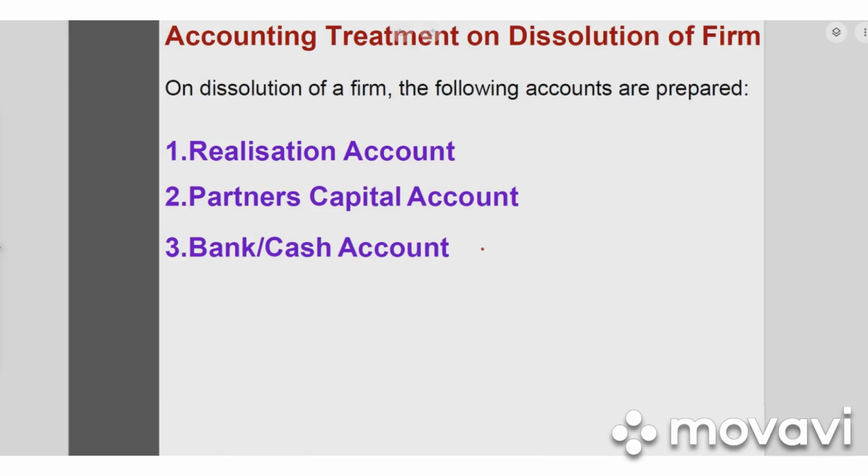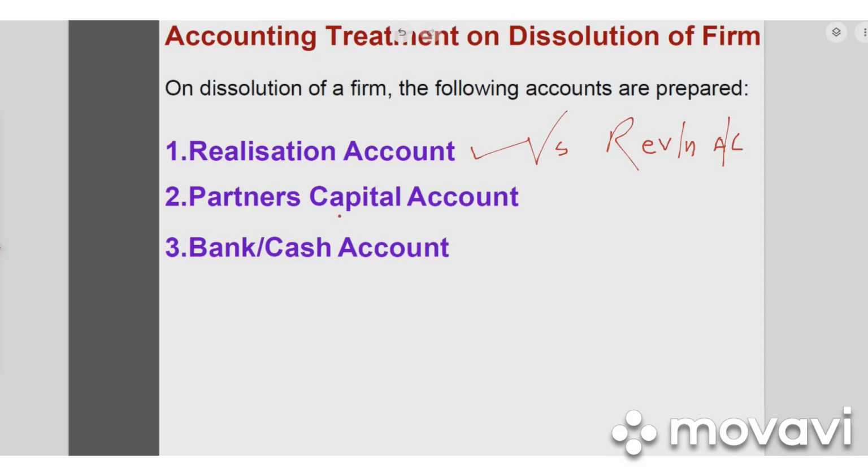Dear students, these are the important accounts to be prepared at the time of dissolution of a partnership firm. Number one, realization account. Dear students, you have to understand clearly the difference between realization account and revaluation account. It is very important. This is where most of the time students make mistakes. Both sound similar, so there may be some confusion.